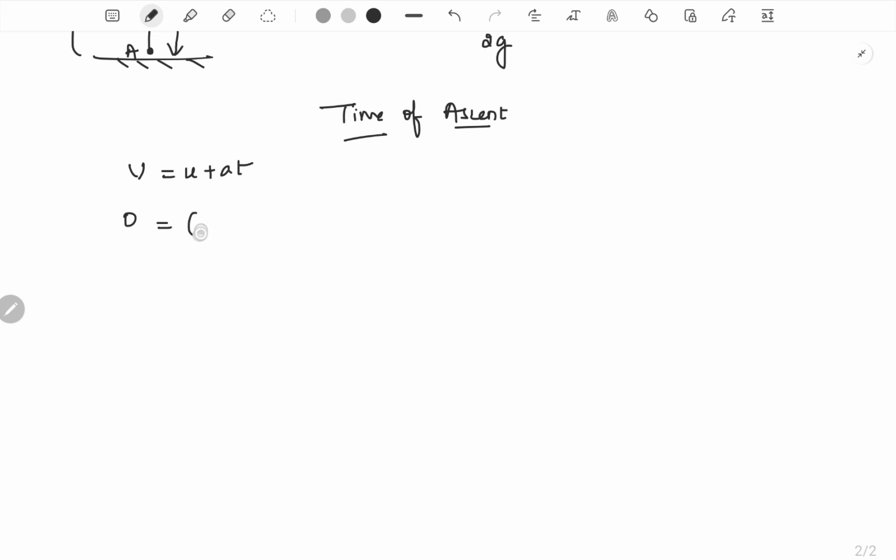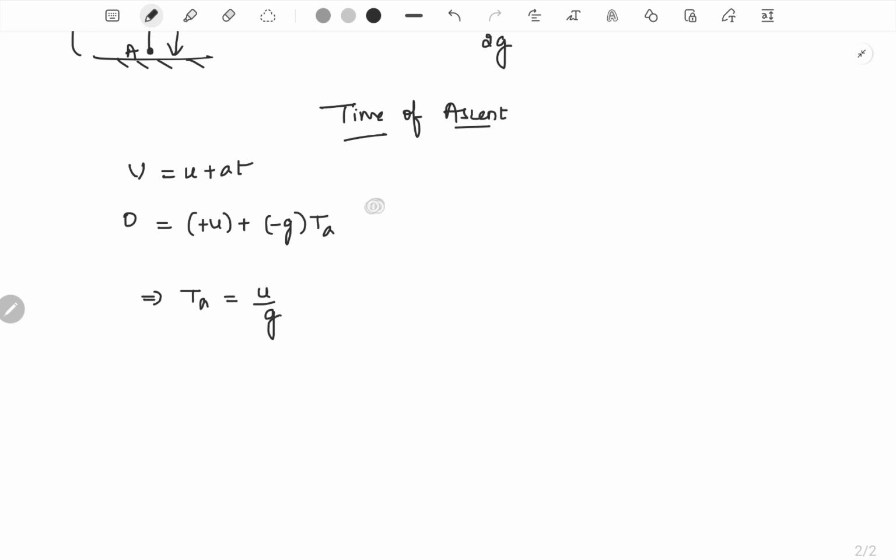Final velocity is 0. Initial velocity is u. Acceleration is minus g. Let's call the time of ascent ta. So we would basically get the time of ascent as u by g.